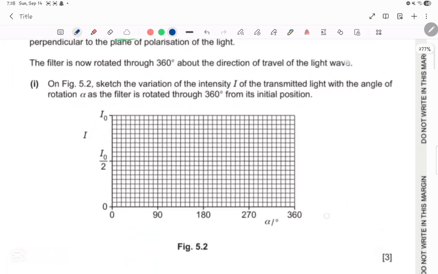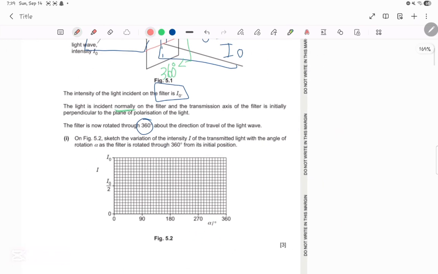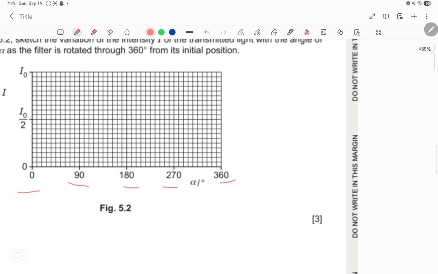Okay, so now if we go down, they said that the filter is now rotated through 360 degrees. So they changed it from how it was initially at 90 degrees all the way until 360 degrees. Now, what do they need from us? They want us to sketch the variation of intensity I with the change of angle through 360 degrees. They gave us 1, 2, 3, 4, and 5 angles.